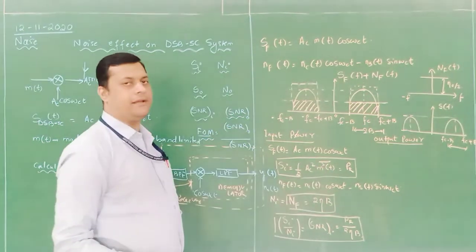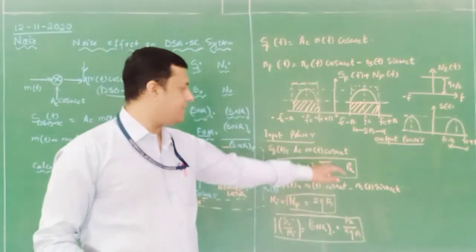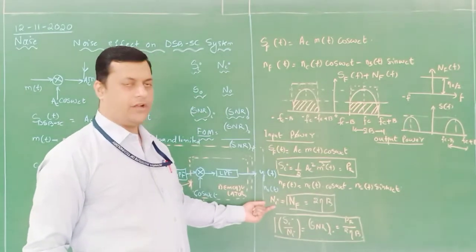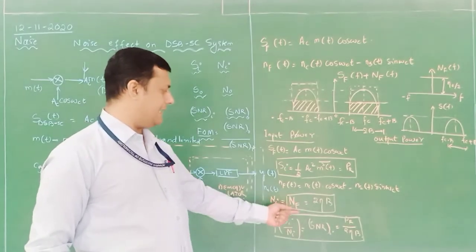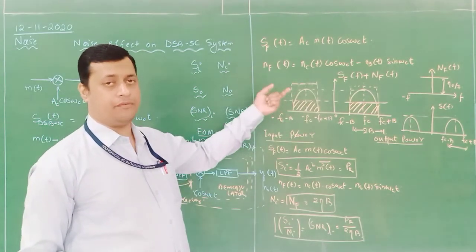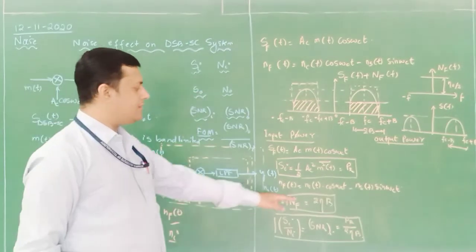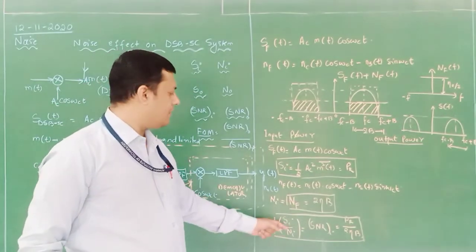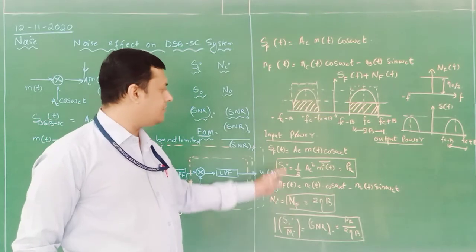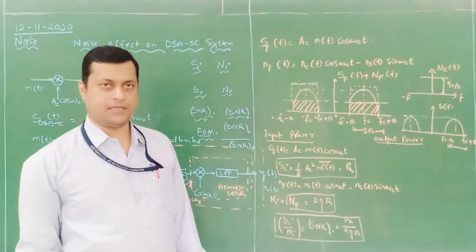PR is half AC square m square of t whole bar, that is PR. And what is our input noise power? Input noise power is NF, capital NF, the power available at the output of the noise through this particular band pass, that is 2 eta into B. And the signal to noise ratio for the input side is PR divided by 2 eta B.